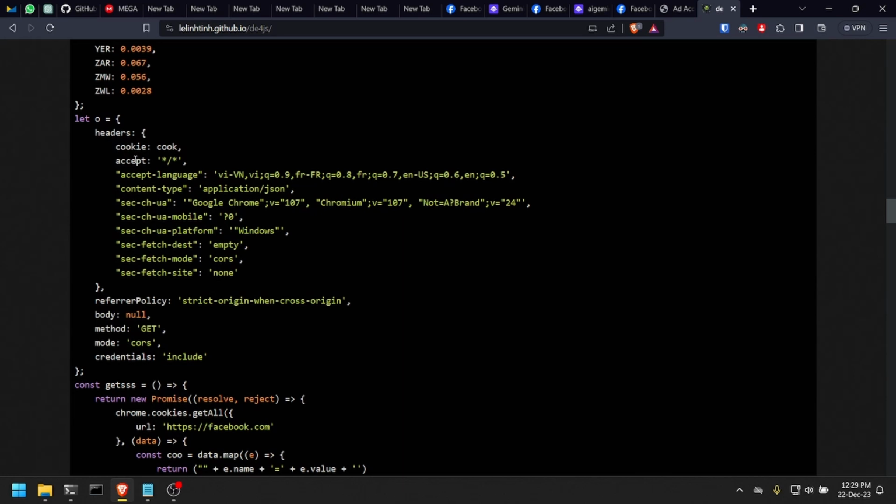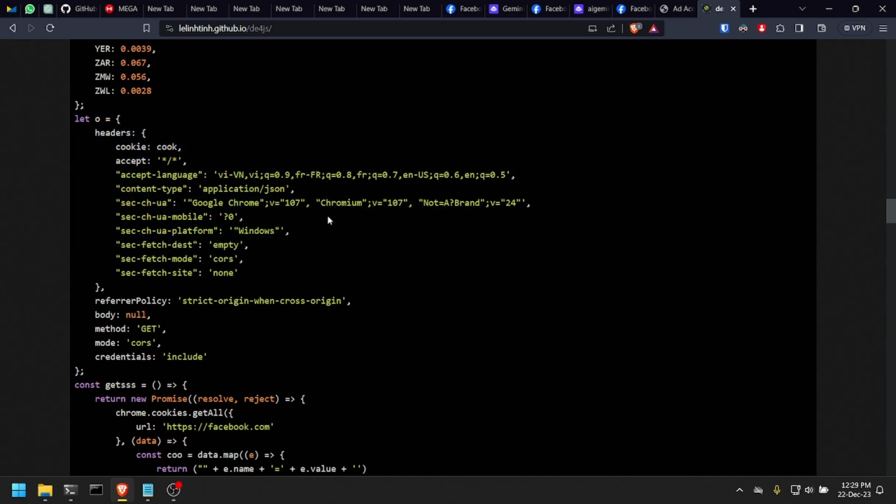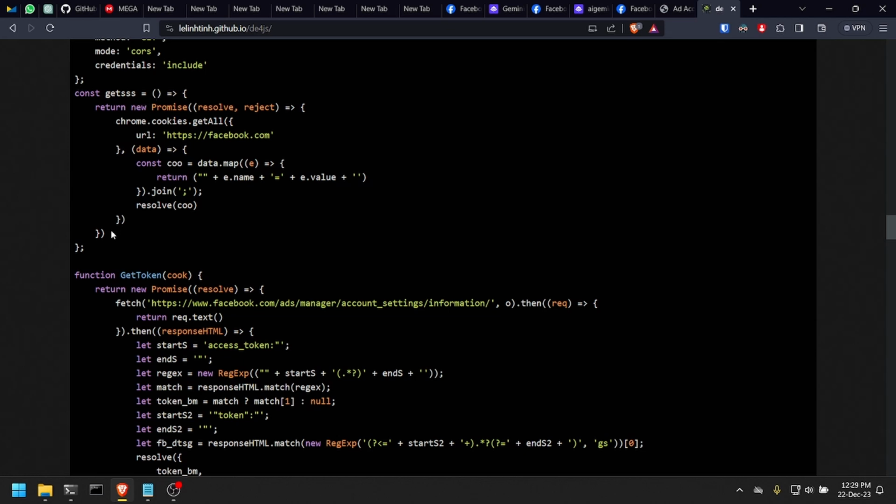After that, we have the definition of some headers. Here we can see the values of the headers that we couldn't see before, and these will be used later, because this extension does some requests to the Facebook API, and it uses these headers to mimic a real browser. Here we have this function which returns the cookies that a user has on facebook.com. It returns the cookies in this variable here.